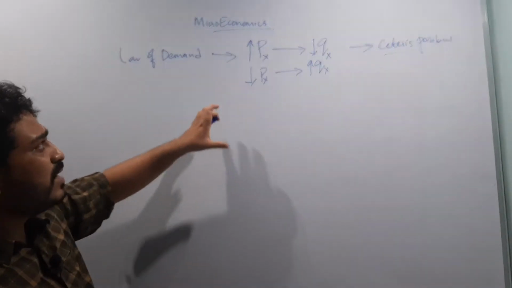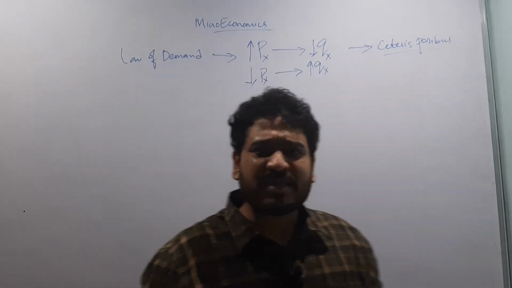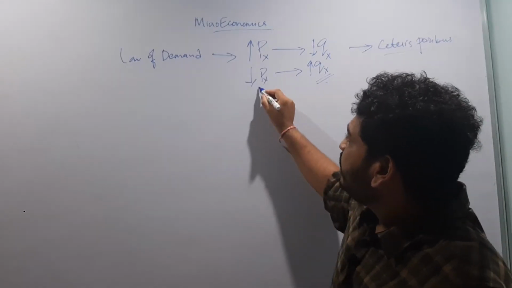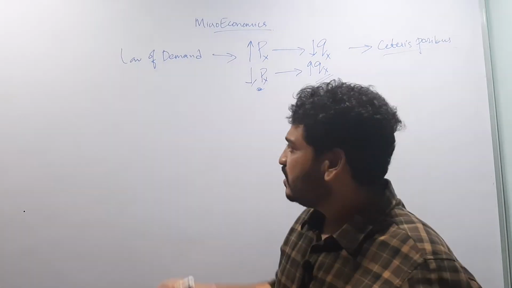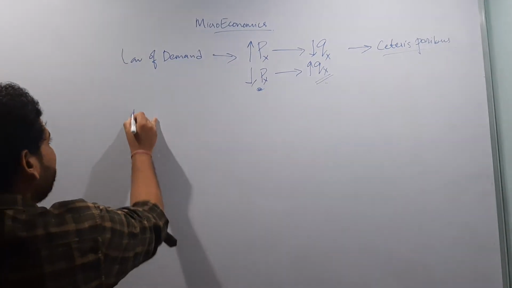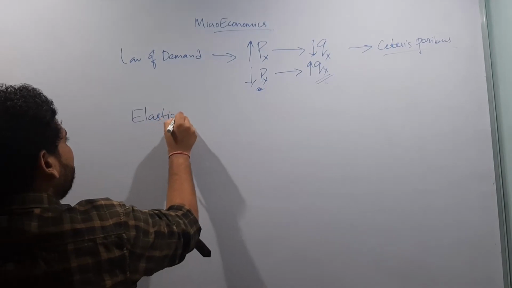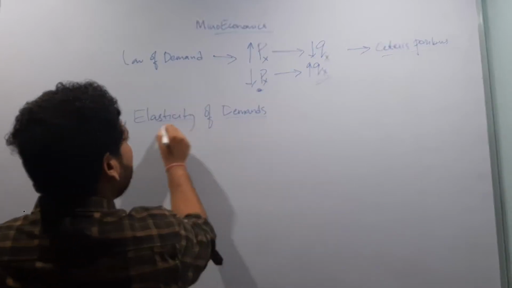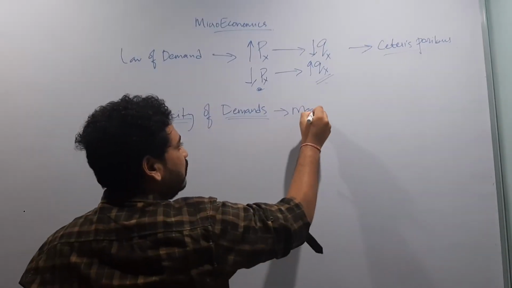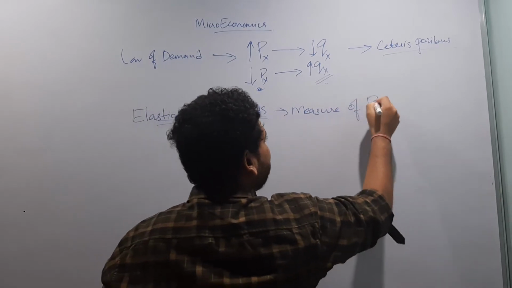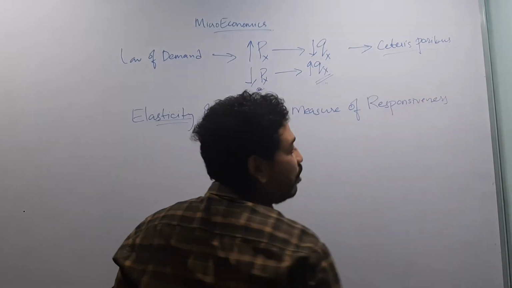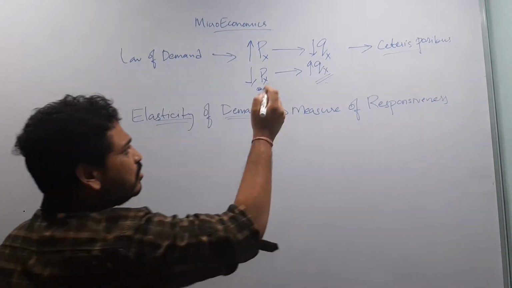This is, in a very raw or crude sense, the responsiveness of the consumer's quantity demanded to underlying changes in price. Now, elasticity of demand is a measure of responsiveness. This responsiveness is not only with respect to price but a few other indicators as well.